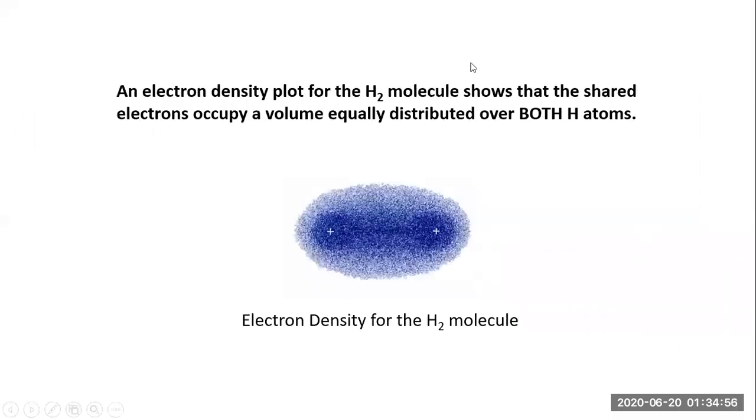Now, an electron density plot for the hydrogen. What is electron density? You can see a wonderful diagram over here. There are some positive charges. There are two positive centers, one here, one here. So what is happening in between? These dots are nothing but electrons.